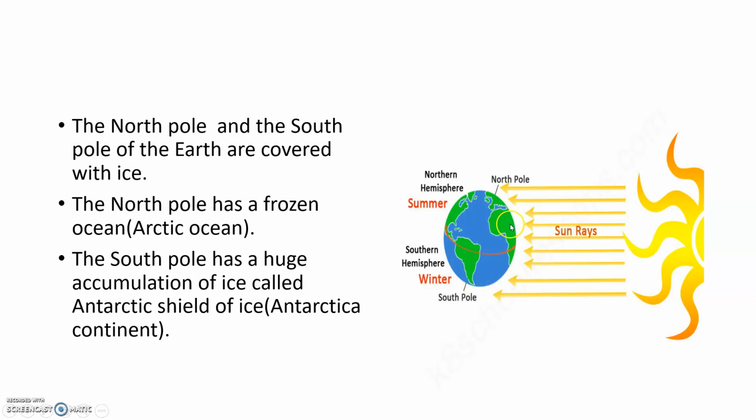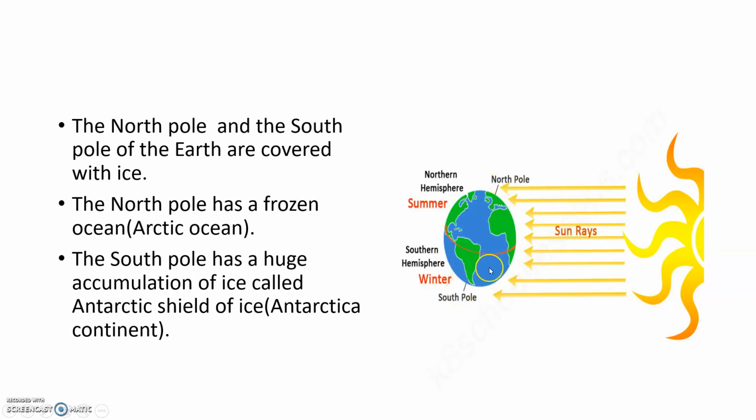Here near the equator, the sun's rays fall directly on the Earth's surface. That's why here the distance between the sun and the Earth is less, and the rays are falling directly. That's why here the temperatures are high compared with the poles. Here North Pole and here South Pole. The sun's rays fall slantingly on these two poles.